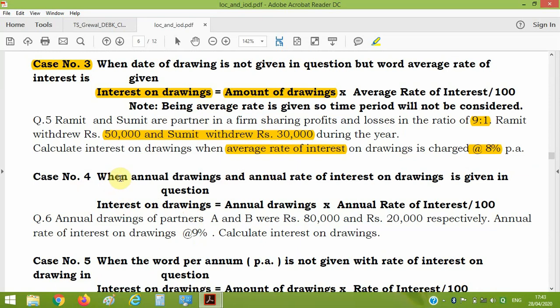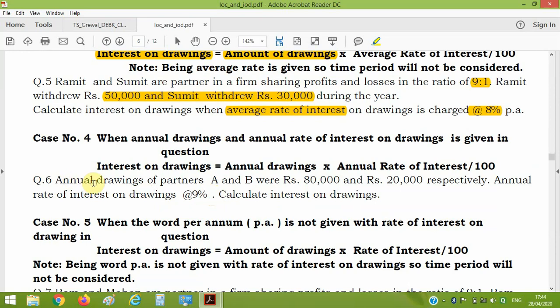Next case, when annual drawing and annual rate of interest on drawing are given in the question. Like here, annual drawing of the partners is 80,000 and 20,000. Annual rate of interest on drawing is 9%. Calculate interest on drawing. Point to be noted here, 9% only. There is no per annum word. If per annum is given, we will consider the time.